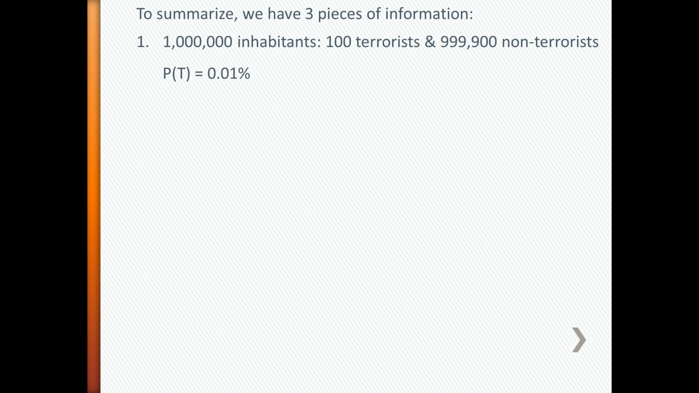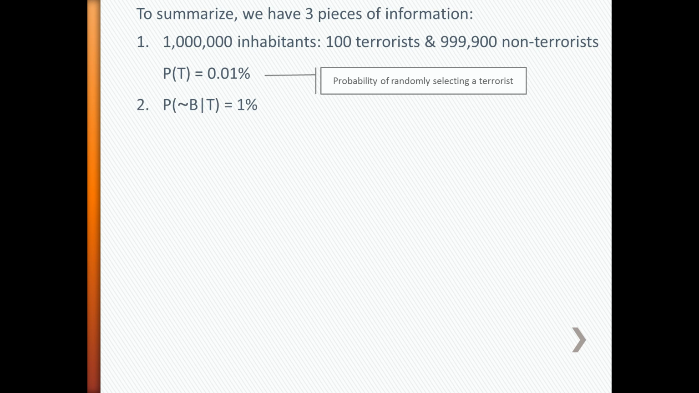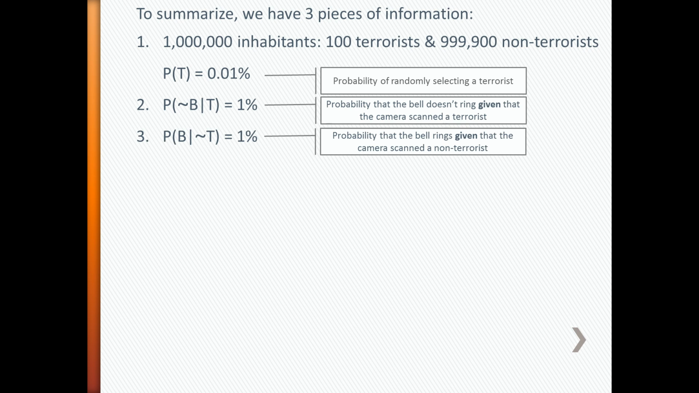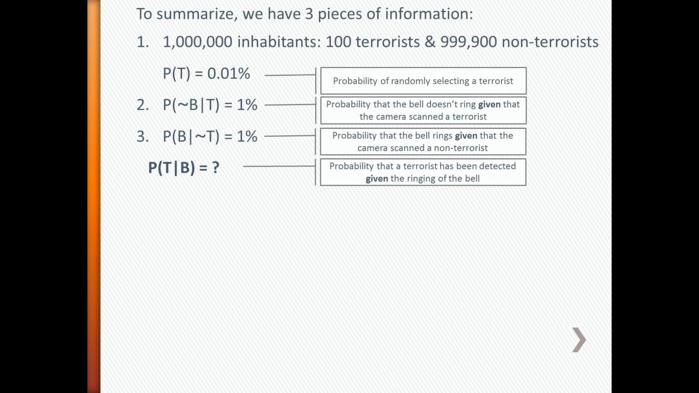To summarize, we have three pieces of information. 1. In a city of 1 million, 100 of the inhabitants are terrorists and 999,900 are non-terrorists. Therefore the probability of randomly selecting a terrorist is 0.01%. 2. The probability that the bell doesn't ring given that the camera scanned a terrorist is 1%. 3. The probability that the bell rings given that the camera scanned a non-terrorist is also 1%. We want to know the probability that a terrorist has been detected given the ringing of the bell.